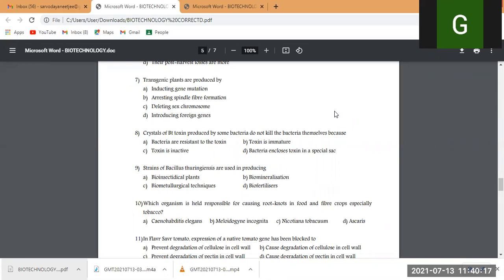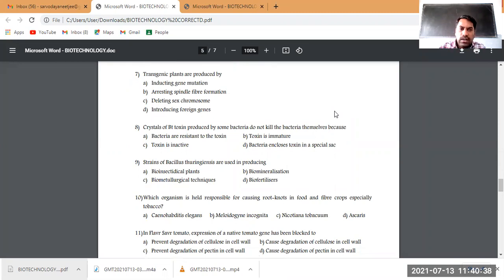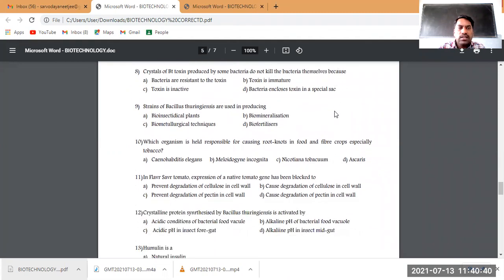It means the gene from the other organisms. Like we thought about Bt cotton, sorry, we thought about golden rice. In that, we are transferring the gene of the daffodil plant, that is called foreign gene, or bacteria Erwinia uredovora, that is the foreign gene for that golden rice. Okay, so it is also a direct question. Option D is the answer.